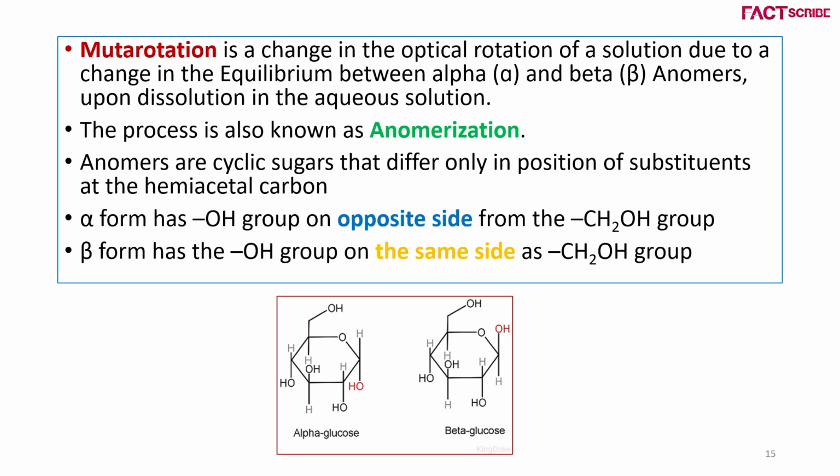These anomers are cyclic sugars that differ only in the position of substituents at a hemiacetal carbon. The carbon with valency 4 consists of 2 O groups, one hydroxyl and one ether, that is OR. The alpha form has the OH group on the opposite side from the CH2OH group. In the case of the beta form, the OH group is attached on the same side as the CH2OH group, as marked below.